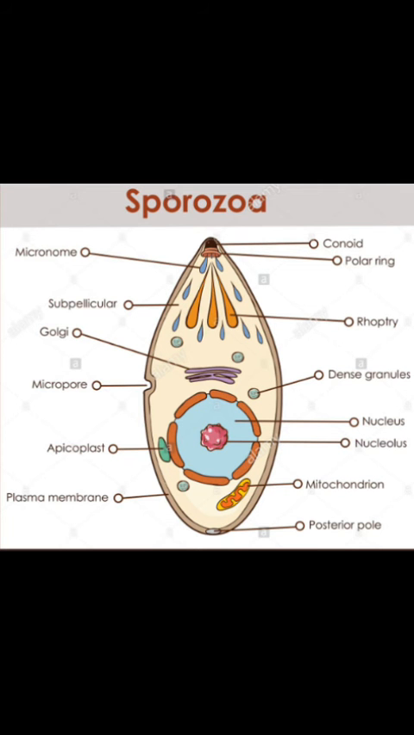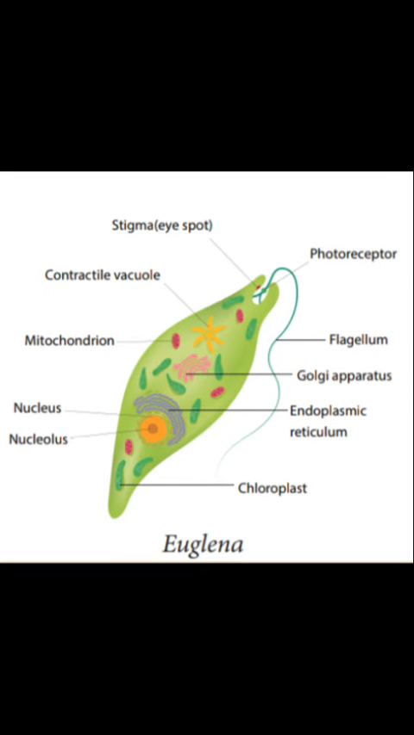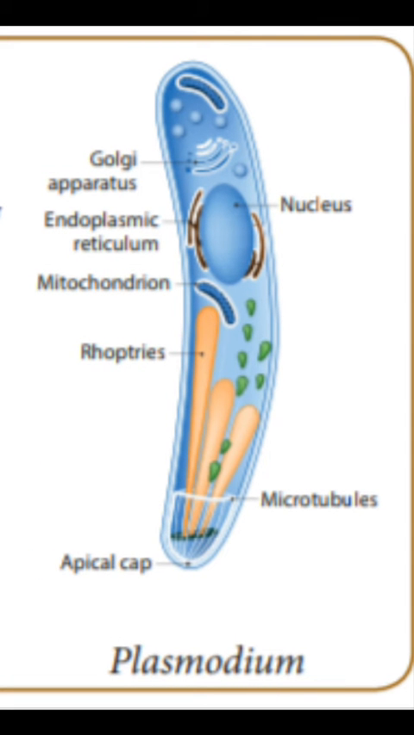What are ciliates? Ciliates are the protozoa having cilia for locomotion. Example, Paramecium. What are flagellates? Flagellates are the protozoa having flagella for locomotion. Example, Euglena. What are pseudopods? Pseudopods are the protozoa having pseudopodia for locomotion. Example, amoeba. What are sporozoans? Sporozoans are parasites. Example, Plasmodium.